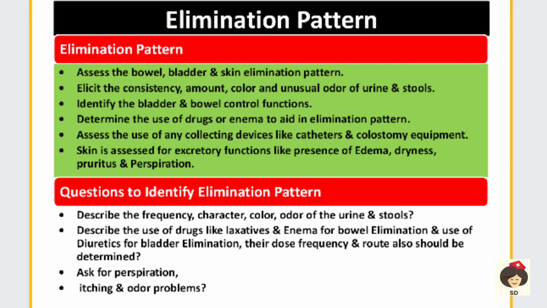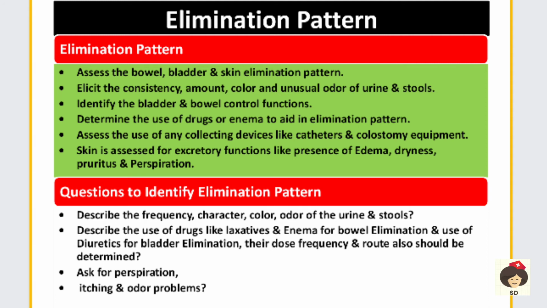So you have to ask about any collecting devices. And skin must be assessed for proper excretory function, like if the patient is having edema, dryness, pruritus, perspiration. Perspiration is excessive sweating. These are the elimination patterns you have to assess.